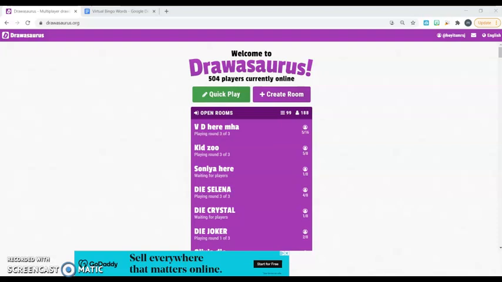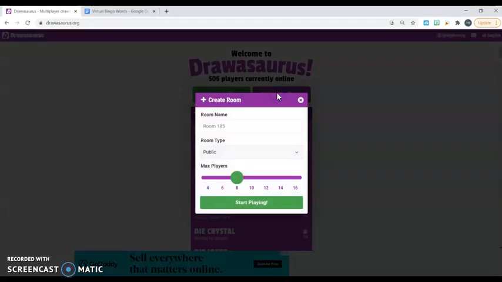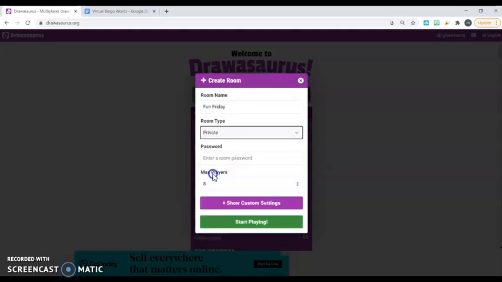So you're going to want to visit drawasaurus.org, emphasis on the .org, to land on this page. And you're going to start by clicking on Create Room. You definitely want to have your own private room so that it's just you and your students who have access to it. So I'm going to start by just changing the name of my room. I'm going to change the type from public to private. And when I do that, it gives me the option to have a password, which is how I will ensure that this room is only for my students and myself.